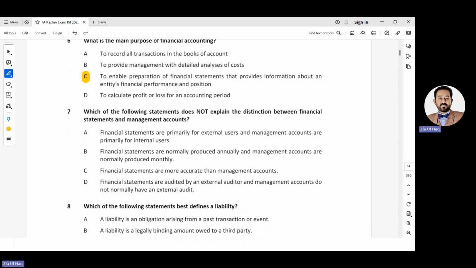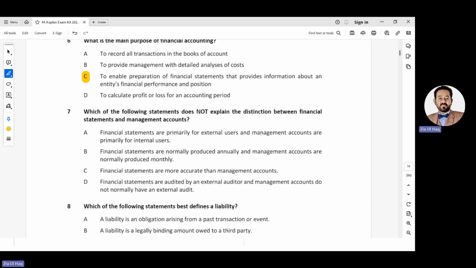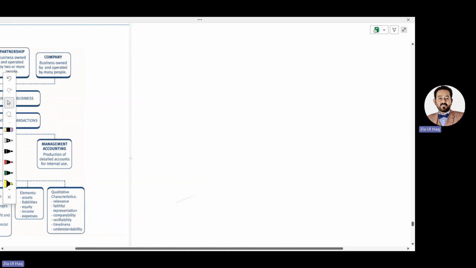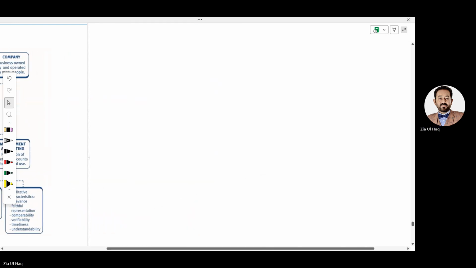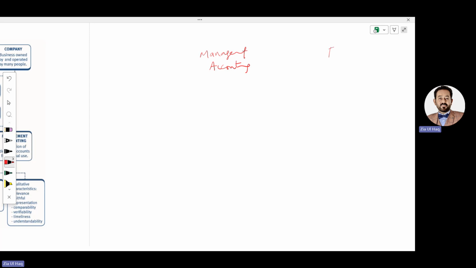Number 7, which of the following statements does not explain the distinction between financial statements and management accounting? Oh, we forgot to cover one topic. The difference between management accounting and financial accounting. Let's discuss this first.